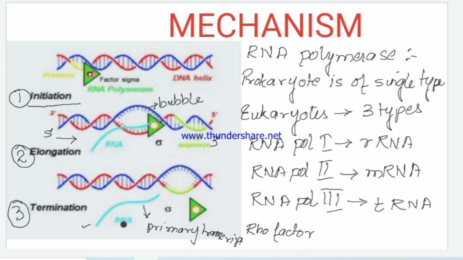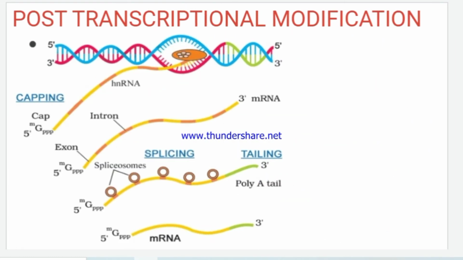Now, in prokaryotes, as I was saying, the transcript that is produced is functional directly from the time it is being transcribed. But in case of eukaryotes, it needs post-transcriptional modification. So the first post-transcriptional modification that occurs is cleavage. As I was saying, a bigger primary transcript is often cleaved to form the RNA of desired length.